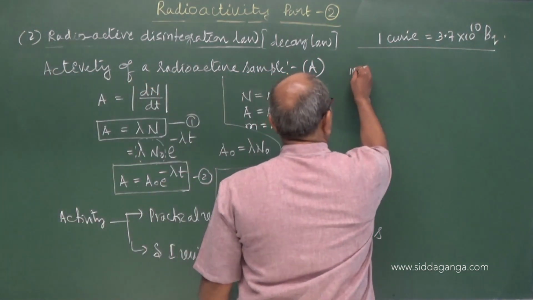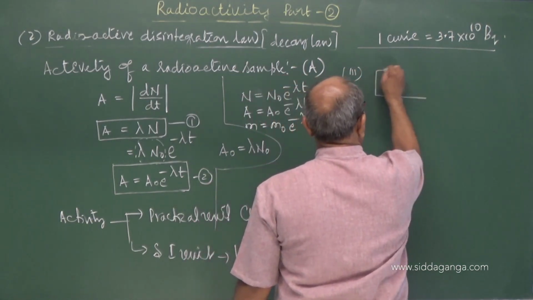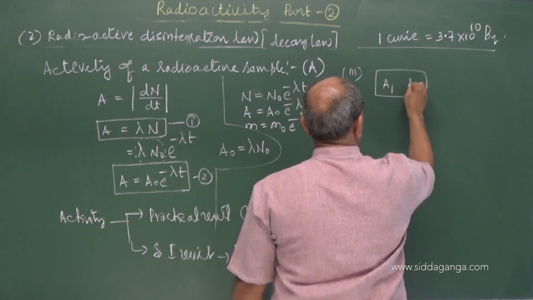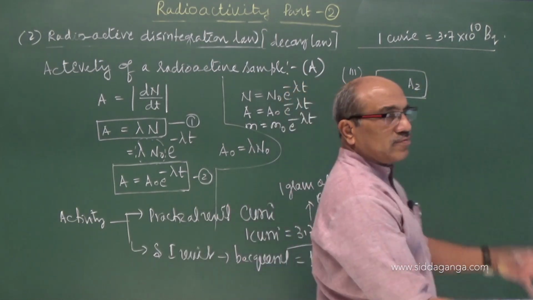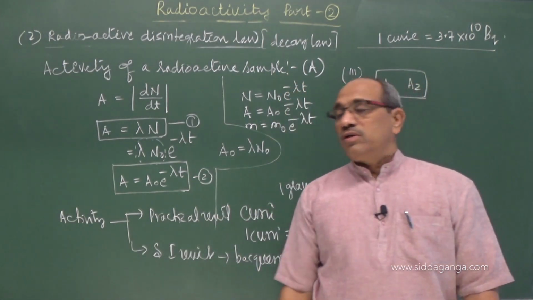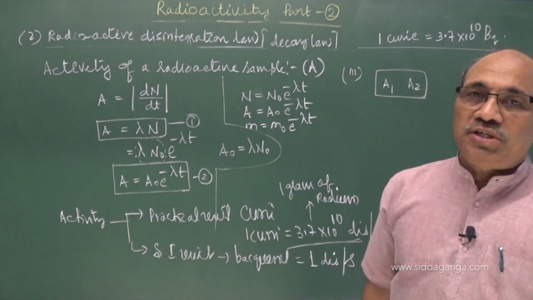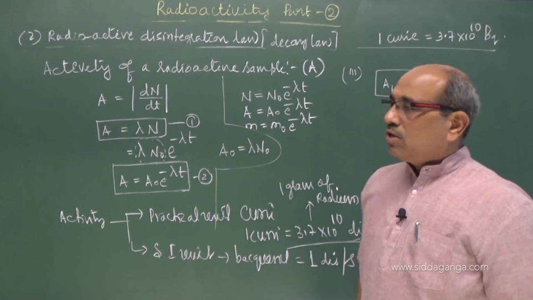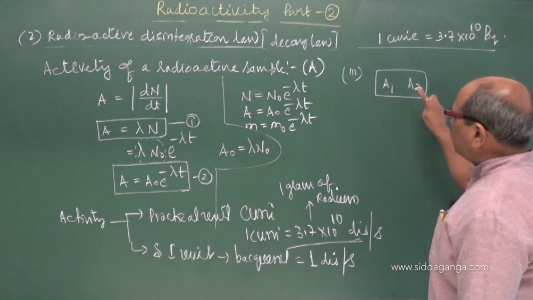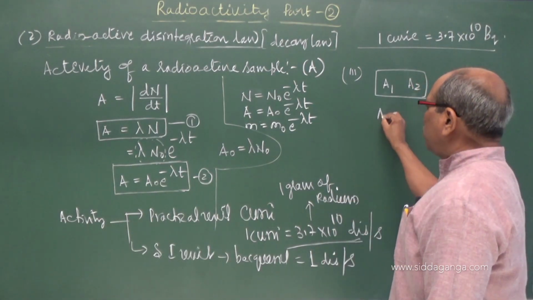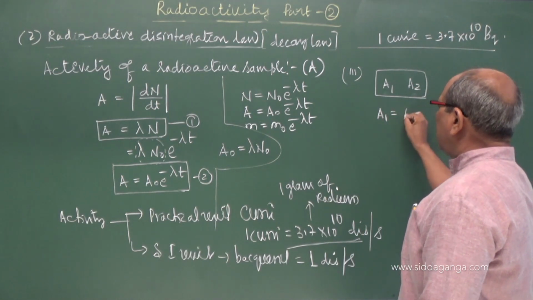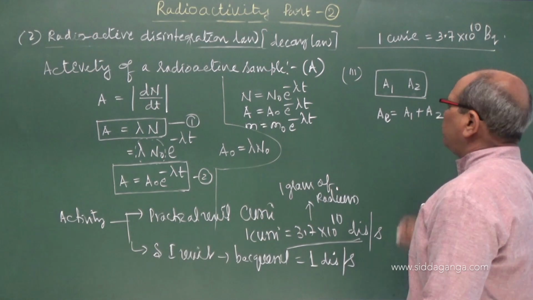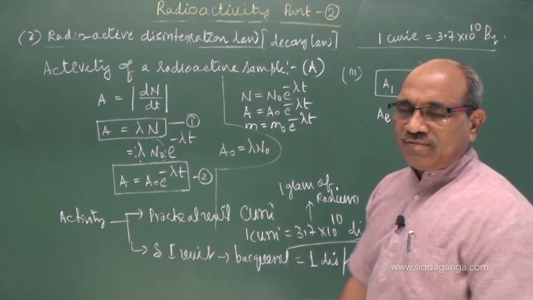And coming to the next, suppose in a container there are 2 samples having activity 1 and activity 2 mixed. Two different elements, radioactive substances, are mixed having activities A1 and A2. Then the effective activity is A1 plus A2 directly, because one is not influencing the other.